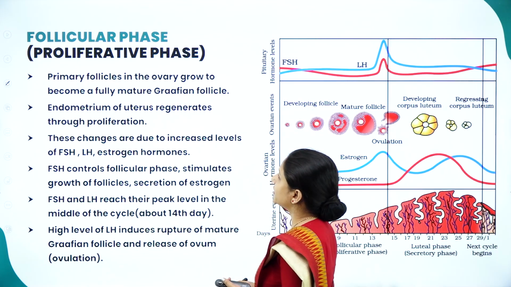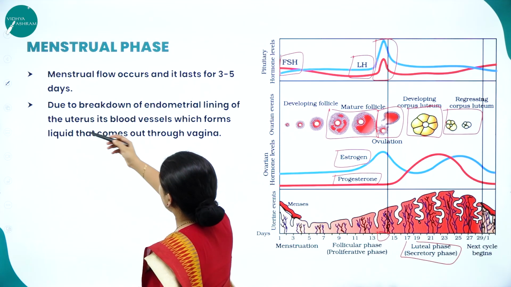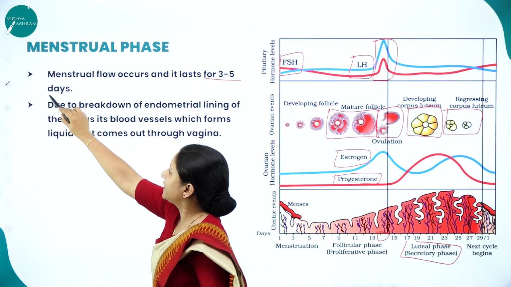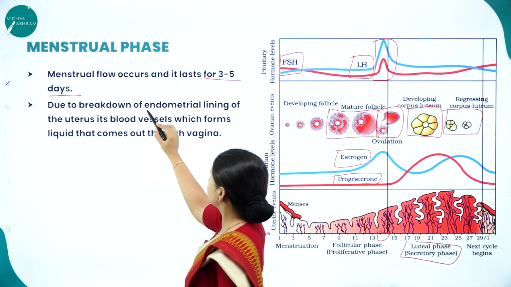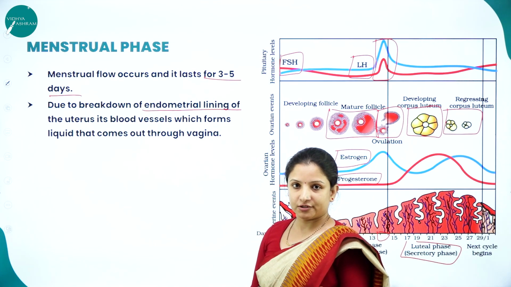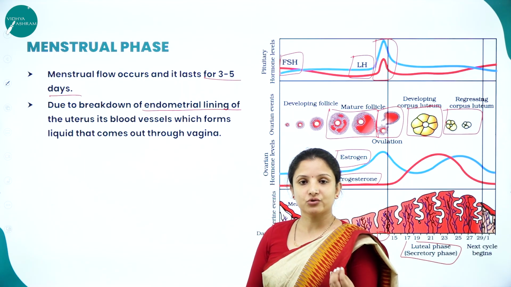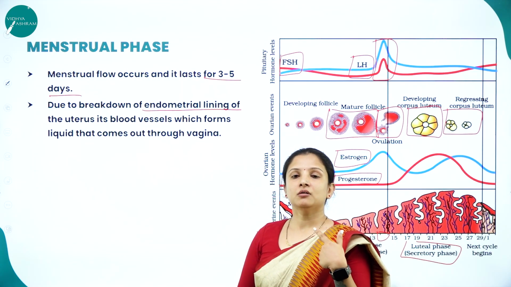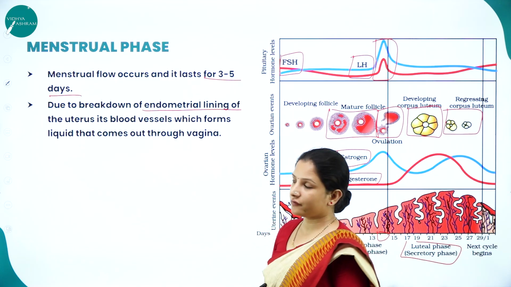Primary follicles in the ovary grow and become fully mature. As I told you, the menstrual flow occurs and it lasts for 3 to 5 days. During that time, why does bleeding occur? Bleeding occurs because of the breakage in the endometrial walls of the uterus. We studied the uterus in the second session. The uterus is covered by 3 membranes: the perimetrium, the myometrium and the endometrium. The endometrium is the innermost lining of the uterus.